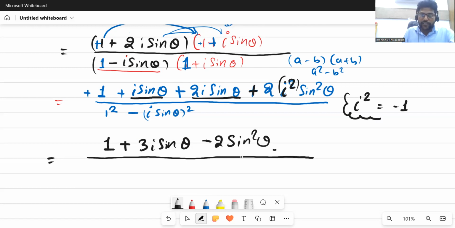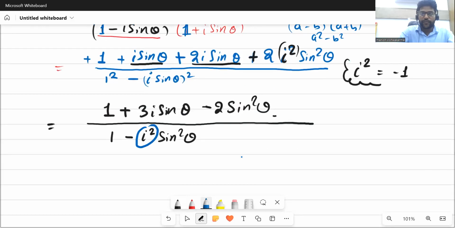Again, in the denominator, 1 square will be 1, and again minus i square and then sine square theta. Yes or no? After that, you can see again there's a minus 1 because it's i square, and i square is nothing but minus 1. So this minus into minus gives you plus.